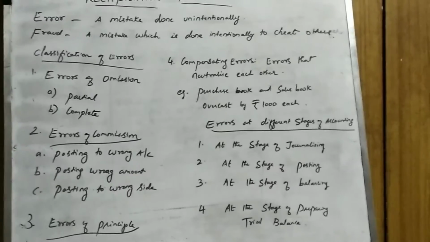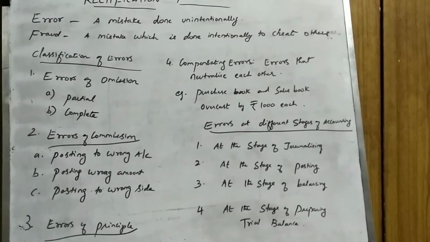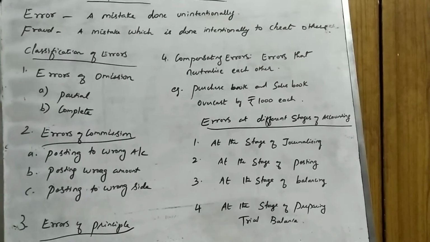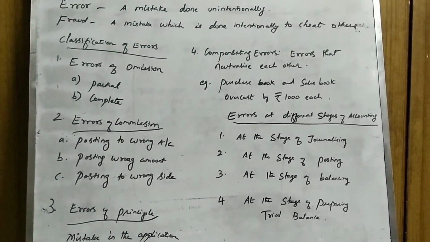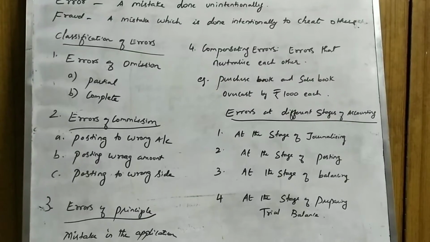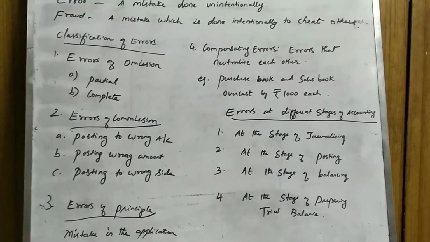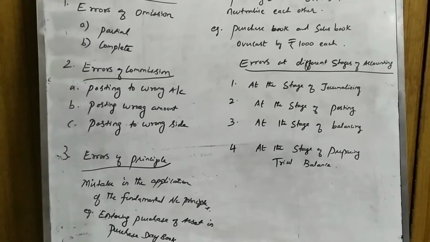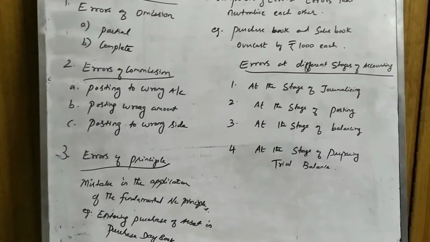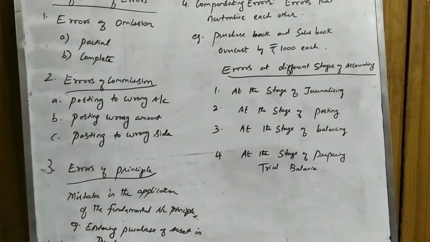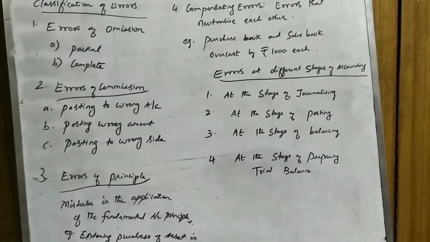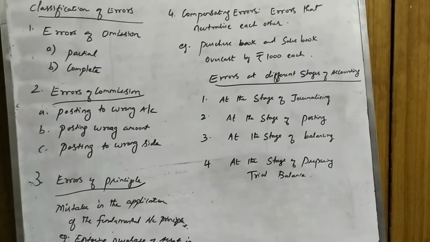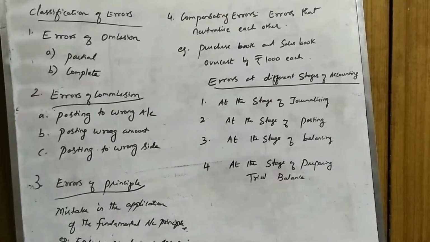Under complete omission, the entire transaction may be left out at the stage of recording the journal. Then errors of commission, posting to wrong account or posting wrong amount or posting to wrong side. Errors of principle, making mistake in the application of the fundamental accounting principles. Then compensating errors are those which neutralize each other. So these are the 4 types of errors classification.